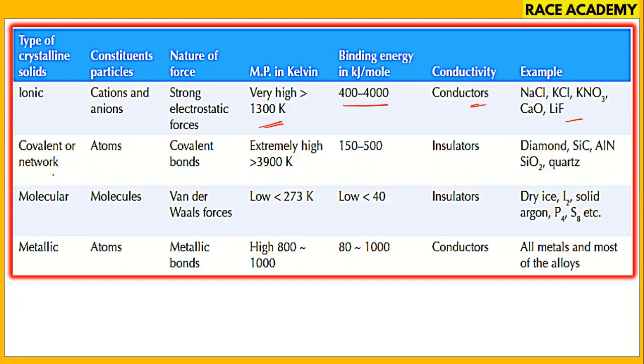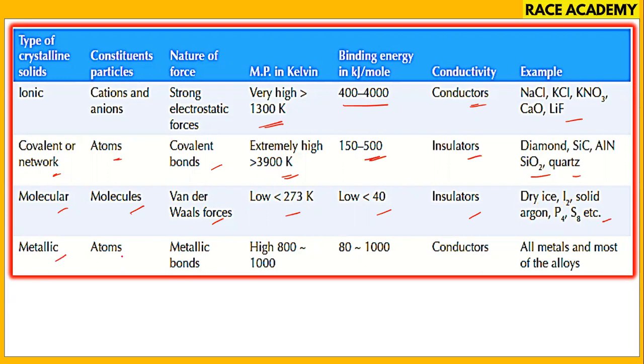Covalent or network solids have atoms in this bonding. Binding energy is 150 to 500 kilojoules per mole. Extremely high melting point is there in the case of diamond and graphite. They have covalent bonds and are insulators. Diamond, silicon carbide, and aluminum nitride are examples. Coming to molecular solids, the molecules have van der Waals forces of attraction, and melting points are lower than 273 Kelvin. Binding energy is also less than 40 kilojoules per mole, and they are insulators. Dry ice comes under this one, I2, solid argon, phosphorus, sulfur, etc. are examples for molecular crystalline solids.